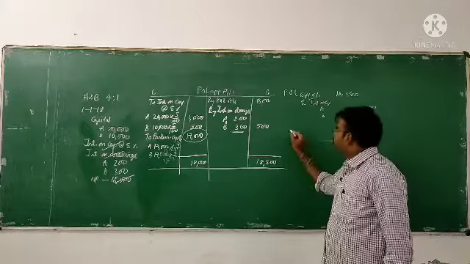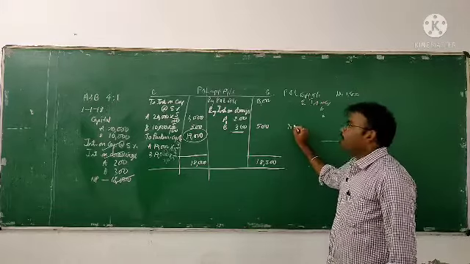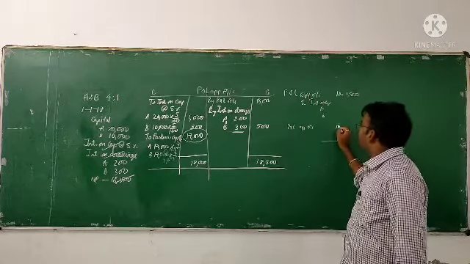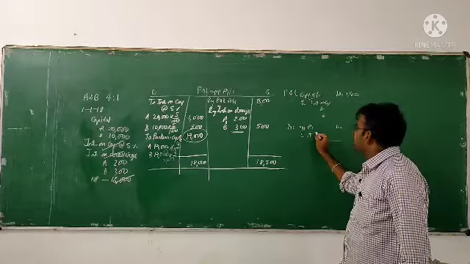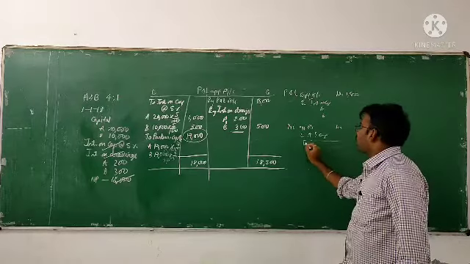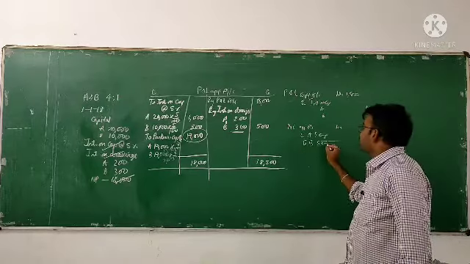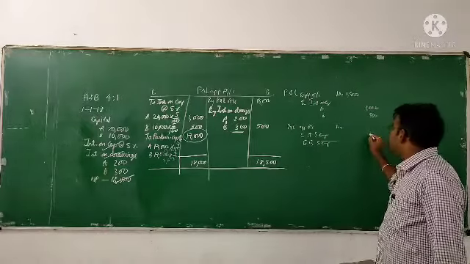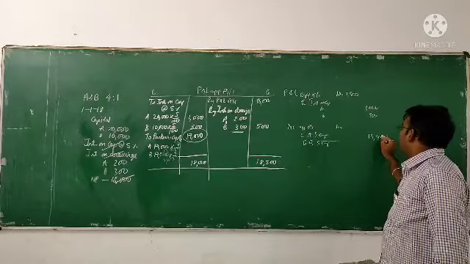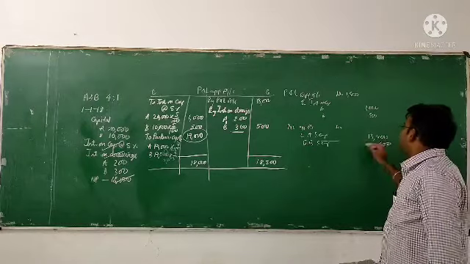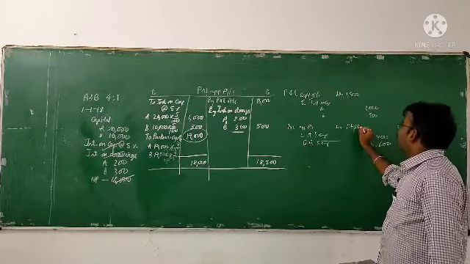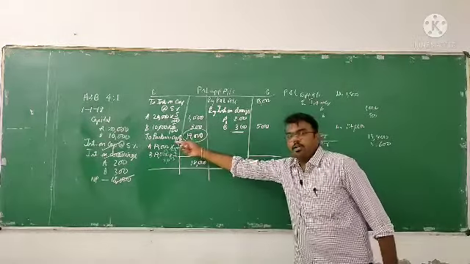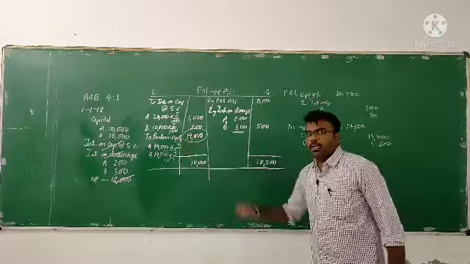Then next, profit and loss appropriation account, debtor to A's capital account, B's capital account. How much it is? 13,400, 3,600. So it will be what? 17,000 rupees. So profit and loss account, debtor to partners capital account.